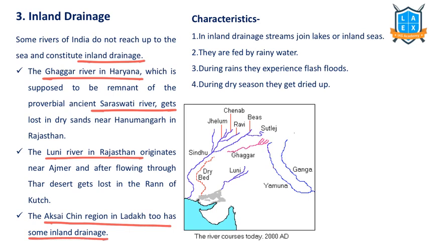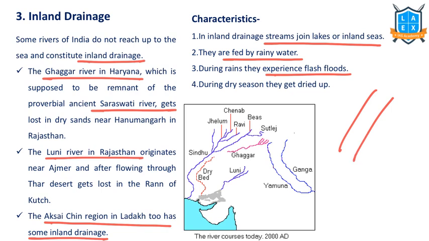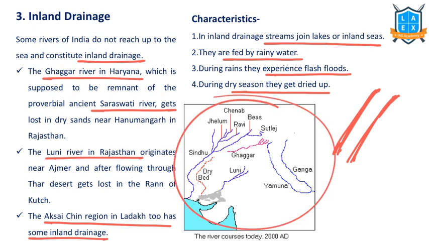The characteristic of the inland drainage system is that these streams join lakes or inland seas. They are fed by rainwater. During rains they experience flash floods because their carrying capacity is less. That's why during the rainy season these rivers experience floods, and they remain dry during the summer season. These are some of the characteristics of inland drainage, and these are the examples.